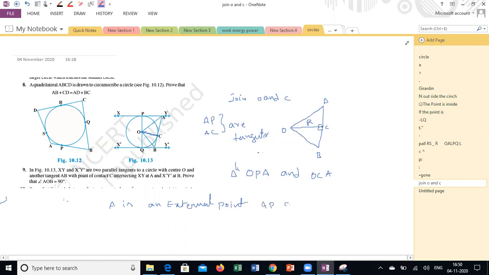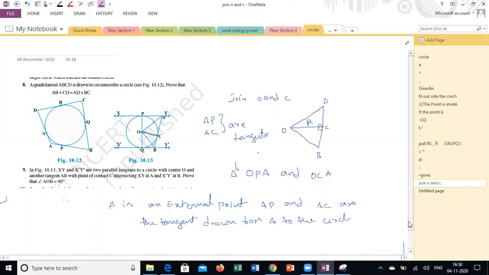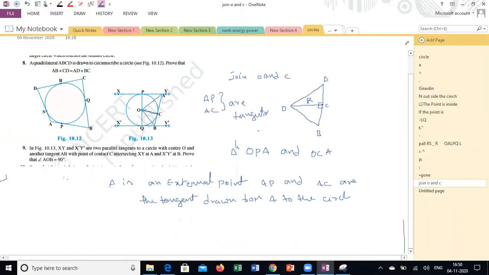AP and AC are the tangents drawn from A to the circle. In this case, I can say OP is equal to OC, that is radius.